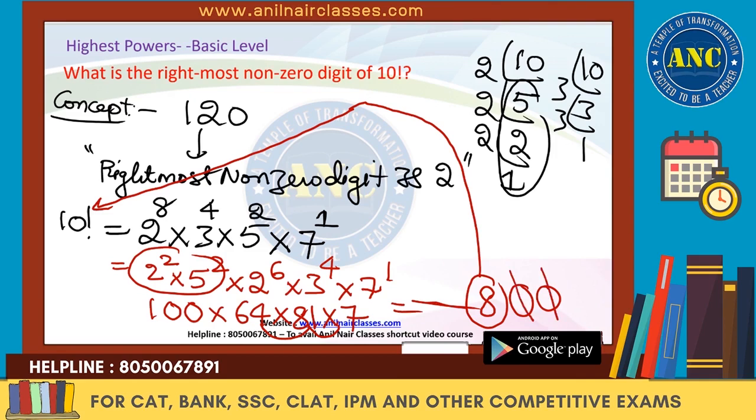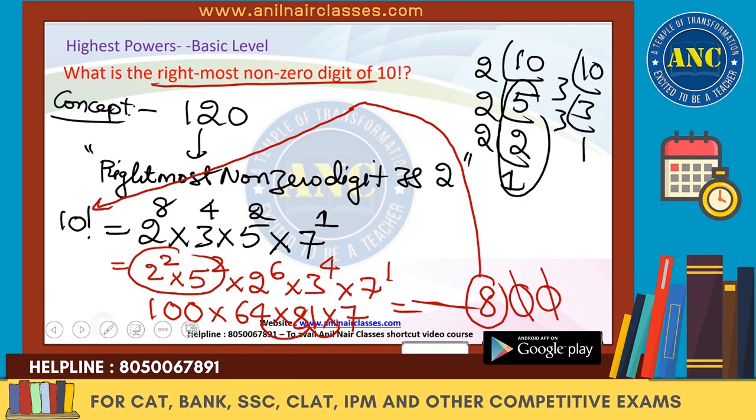2 power 6 is 64. 3 power 4 is 81, into 7. 4 ones are 4, 4 sevens are 28. The unit digit is 8, excluding zeros, which is nothing but the rightmost non-zero digit.